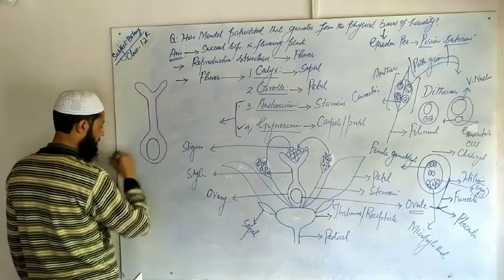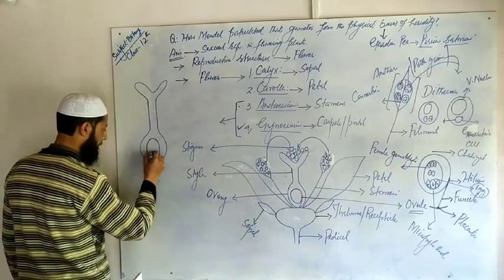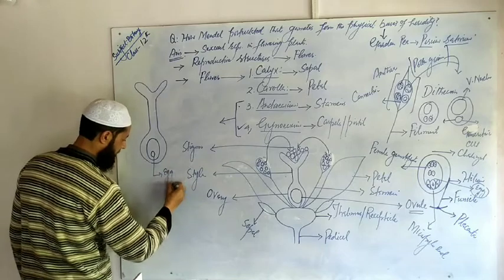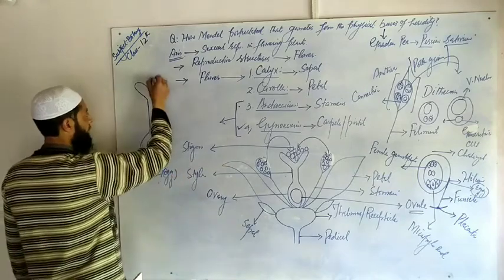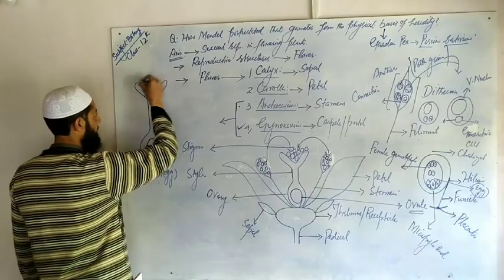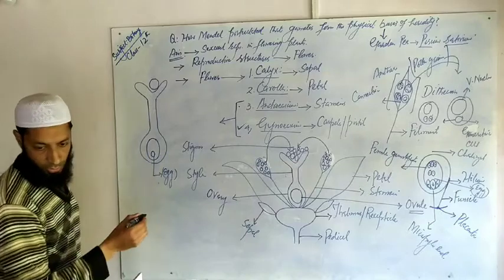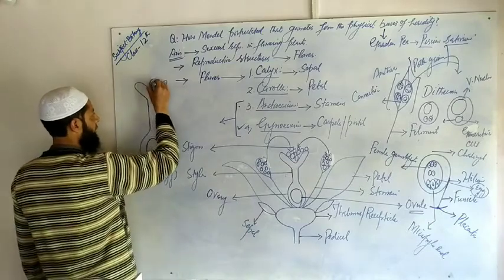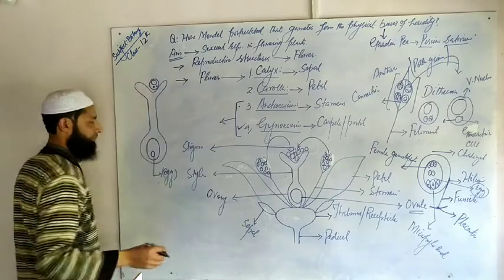The ovule contains the egg cell or female gamete, and the pollen grain deposited over the stigma contains two male gametes and one vegetative nucleus.